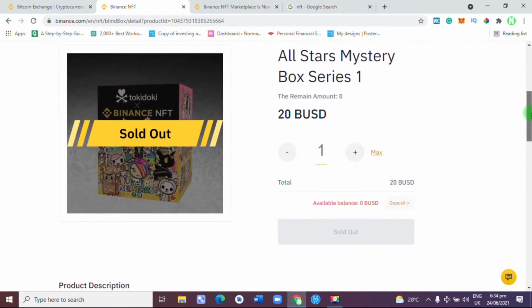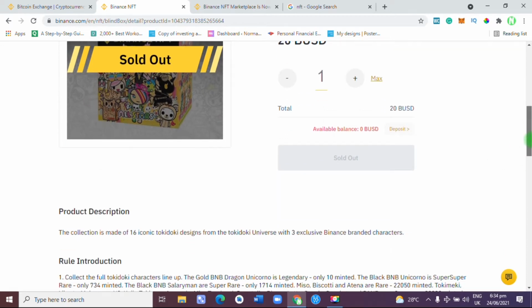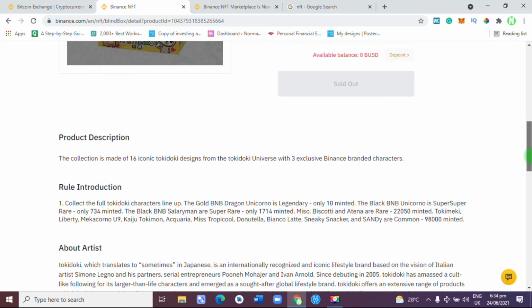So as you can see now, this was already sold at 20 BUSD. This is a dummy account, so I do not have any assets or cryptocurrency in this account. I just wanted to be sure, as you are too, to know what all this is about.